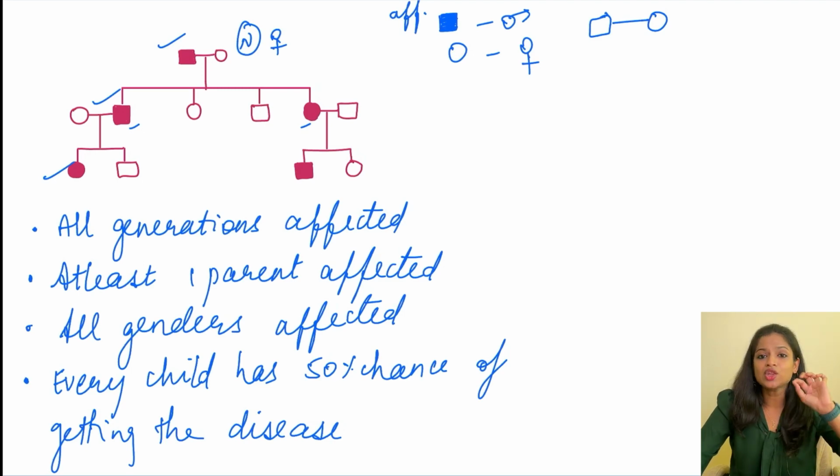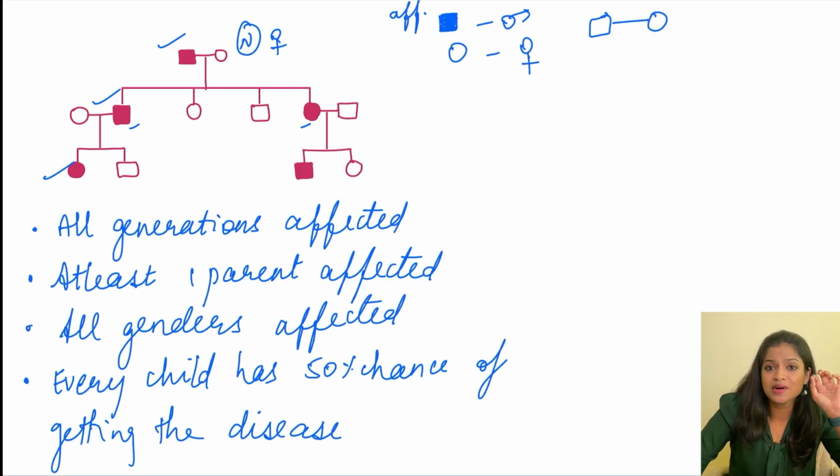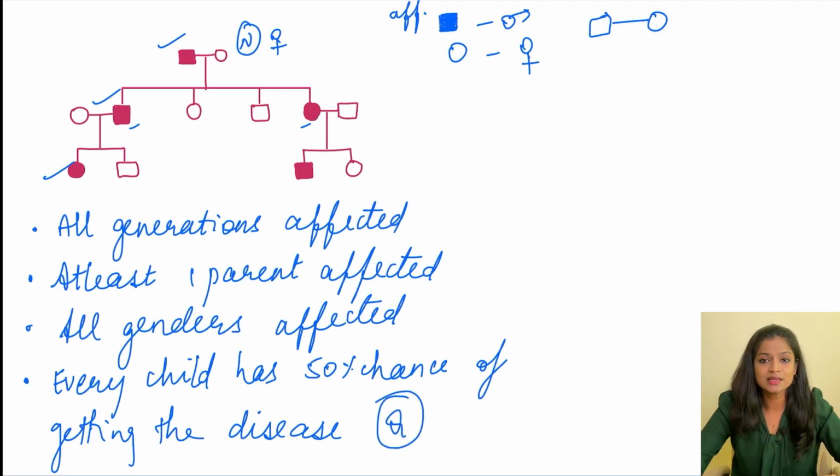And then every child is going to have a 50% chance of developing the disease. Out of the two, at least one child is going to be affected. So that is what I mean by 50% chance. So this is an important MCQ. So let us not mug it up. I'll put it in much simpler terms now.